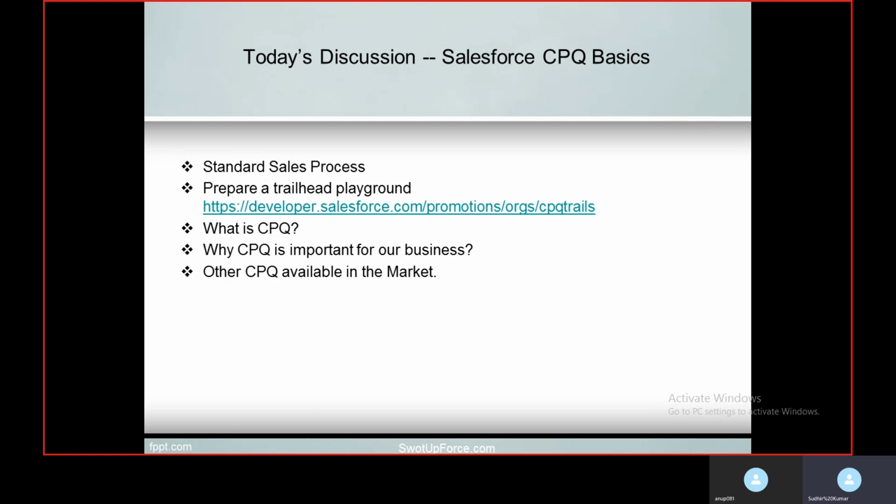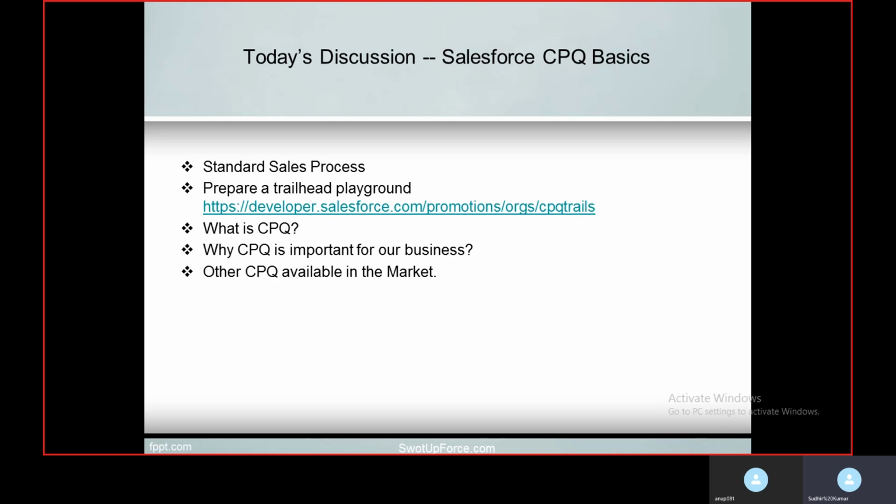For today's agenda, first we will discuss the standard sales process, since without knowing the sales process, you can't understand CPQ. Further, we will create a Trailhead playground, since Salesforce does not provide the CPQ package in a normal Salesforce dev account, so we will discuss how we can create a developer sandbox for CPQ.